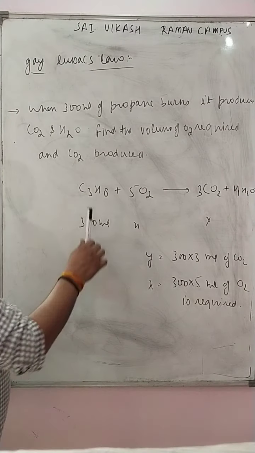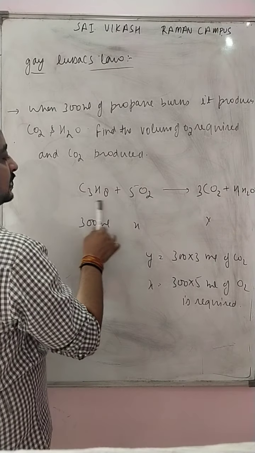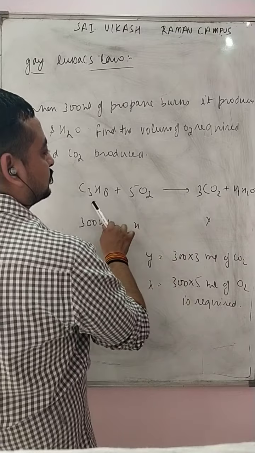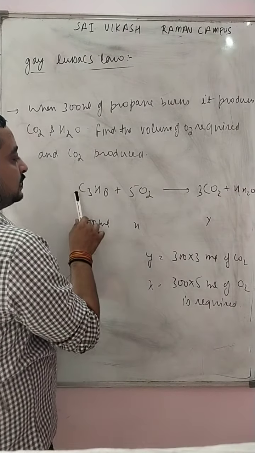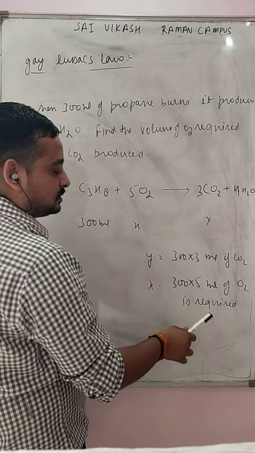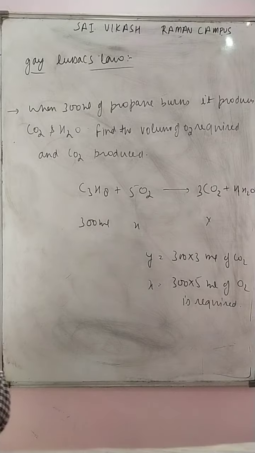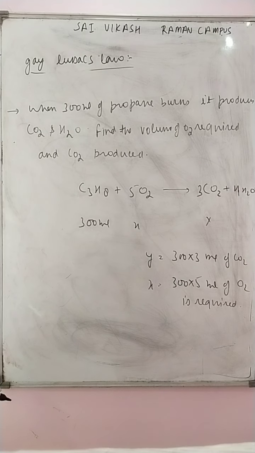Just very simple. Propane, carbon dioxide, H2O, O2. Here 300 ml are available. So the production will be 3 times of this volume, and if this requires 5 times, then this will be 5 times. So here we have finished Gay-Lussac's law very easily. Let us move to the last section, Avogadro hypothesis.